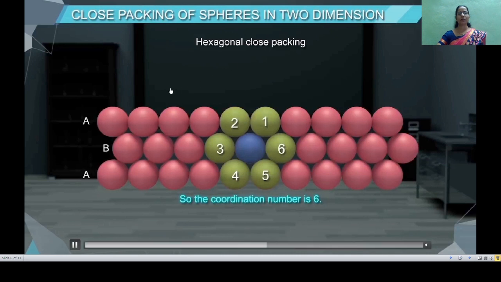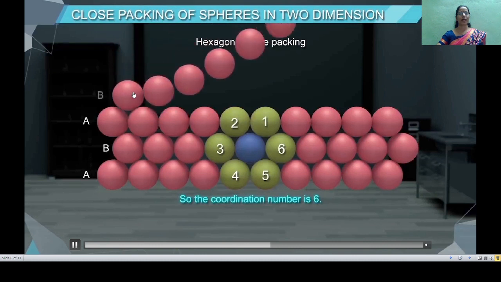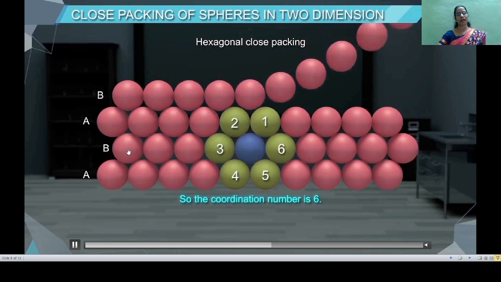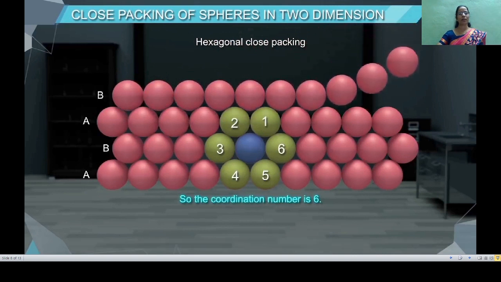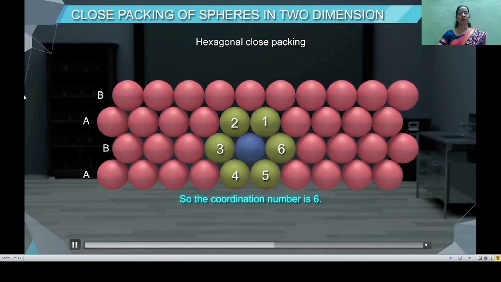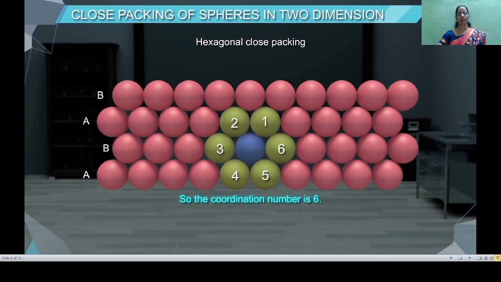Again, after stacking the fourth layer over the third layer in its depressions, you will observe that the fourth layer is of same kind as that of the second layer, and hence we can label the fourth layer as B type, and in this manner this pattern gets repeated, and therefore this pattern of arrangement is also called AB type arrangement in 2 dimensions.